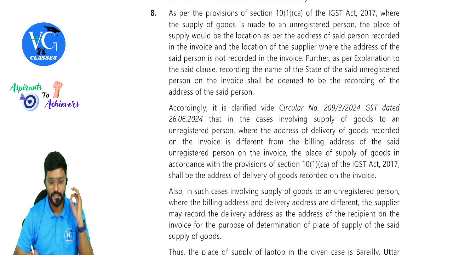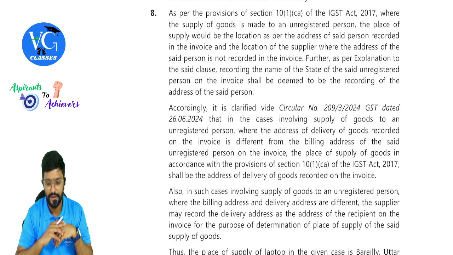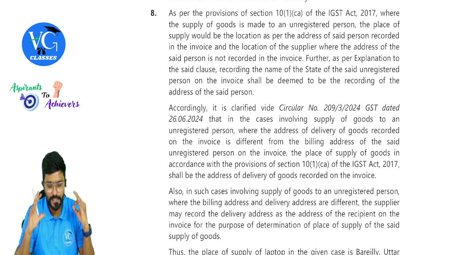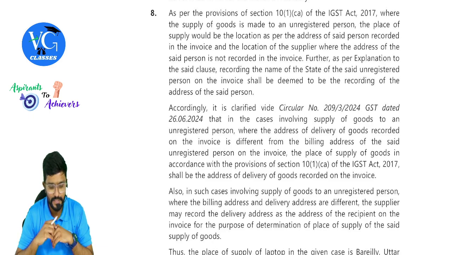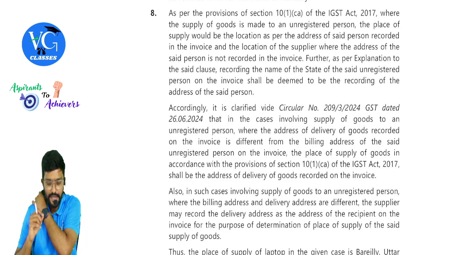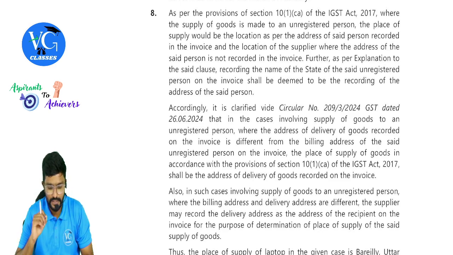Yes. As per the provisions of section 10(1)(c) of IGST Act 117, where the supply of goods is made to an unregistered person, the place of supply would be the location as per the address of the said person recorded in the invoice, and the location of supplier where the address of the said person is not recorded in the invoice. Further, as per explanation to the said clause, recording the name of the state of the said unregistered person on the invoice shall be deemed to be the recording of address.